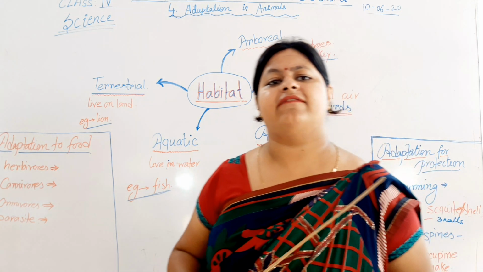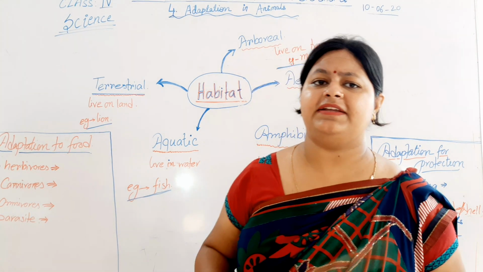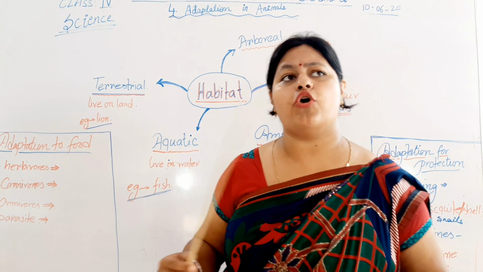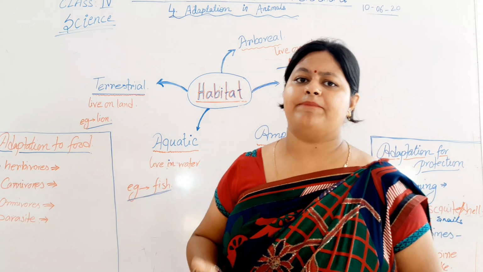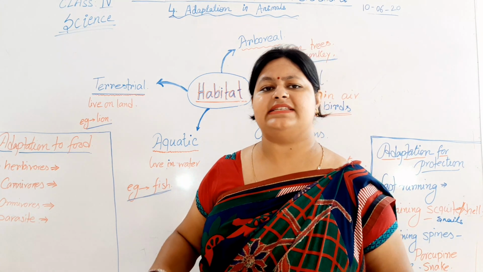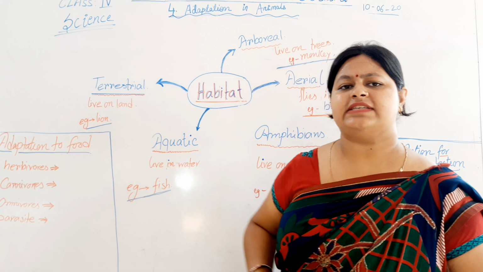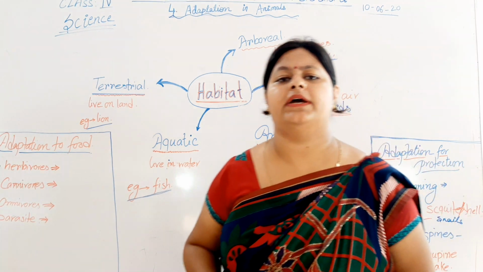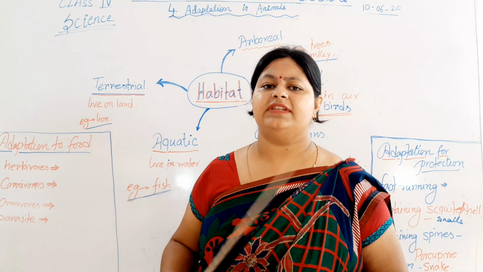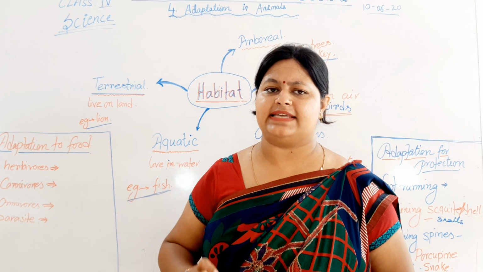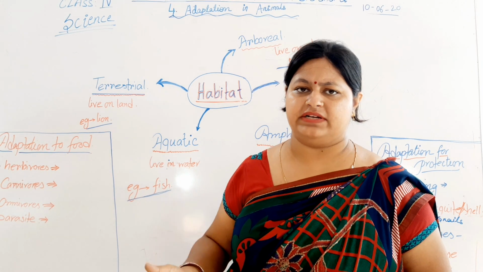They have limbs, they have lungs to breathe, they have thick skin, hair, and very thick fur to cope with the environment. They are the terrestrial animals. For example, we can go for lion, tiger, human beings. These are terrestrial animals. You can give some more examples, such as the polar bear. If you have seen the polar bear, they have a thick fur and a layer of fat inside the skin to adjust to the cold climatic condition in the mountain region.